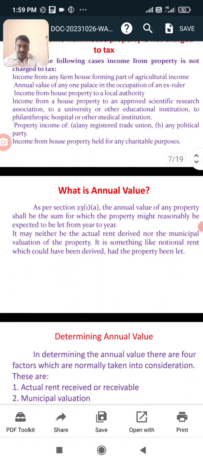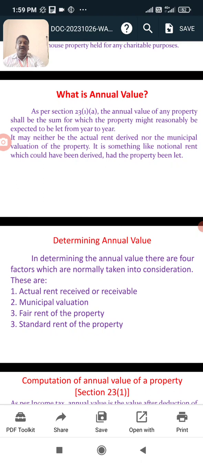Next, determining the annual value. In this, the annual value is determined for four categories.